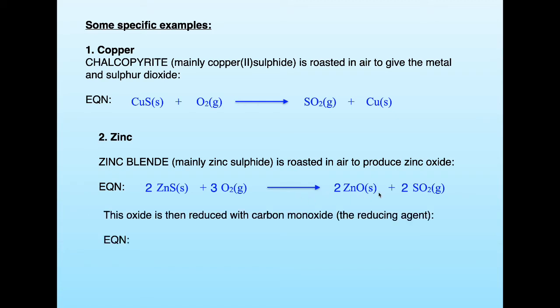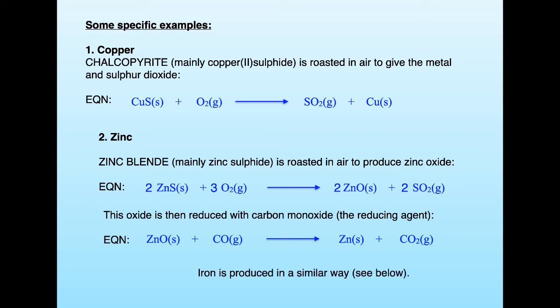The oxide then, the zinc oxide, is reduced with carbon monoxide as the reducing agent. So we take away the oxygen and we get the zinc metal. It's probably in its liquid form when it's produced because it's quite a low melting point. Iron is produced in a similar way, and we'll talk about that below.